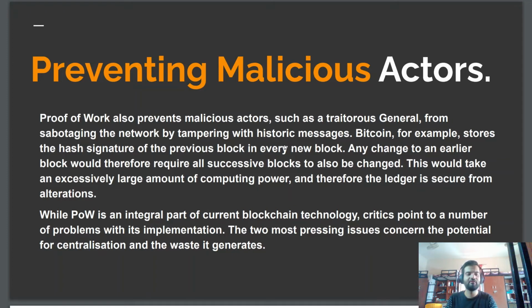Until then, all other nodes will reach in some future chain, and maybe that chain won't be a longest chain. They can discard it. So this would take an excessively large amount of computing power, and therefore the ledger is secure from alterations. So while POW is an integral part of current blockchain technology, critics point to a number of problems with the implementation. The two most pressing issues are the potential for centralization and the waste it generates.